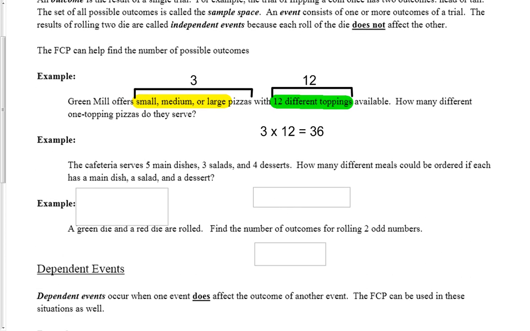Next one, the cafeteria serves 5 main dishes, 3 salads, and 4 desserts. How many different meals could be ordered if each has a main dish, a salad, and a dessert? We're assuming that if you pick a certain main dish, you're not forced to choose a certain type of salad or a certain type of dessert or anything like that. And since the outcome of one event doesn't affect the others, it is an independent event. So we're going to take these 3 numbers here and multiply them together. 5 times 3 times 4 is going to equal 60.